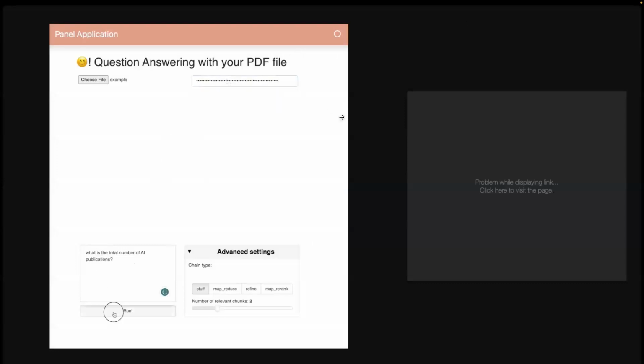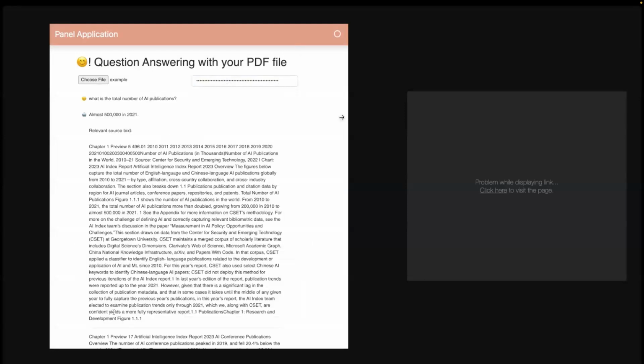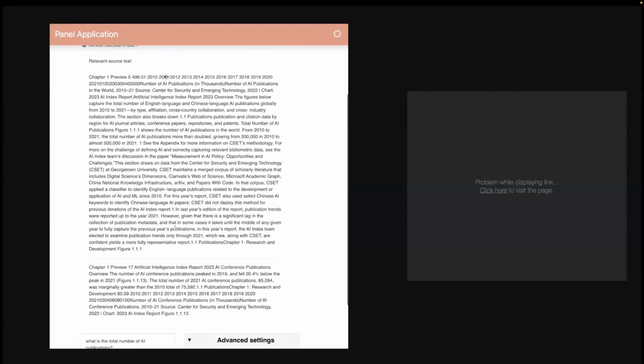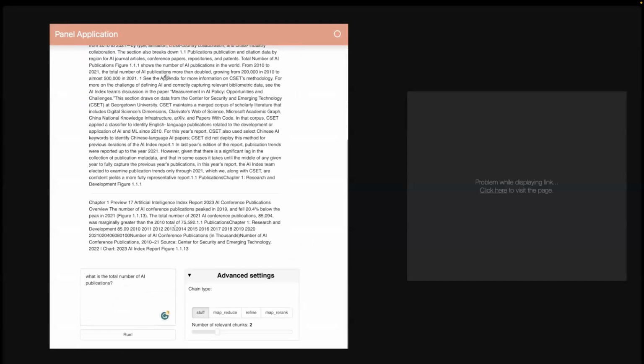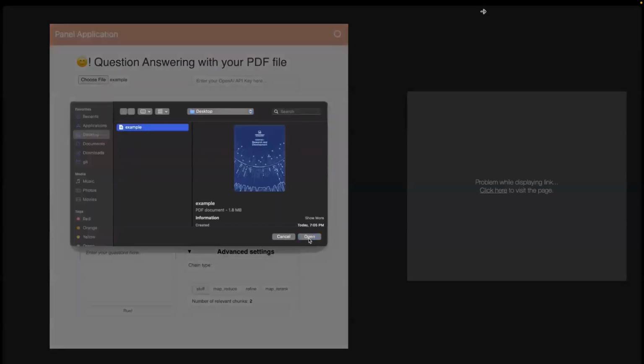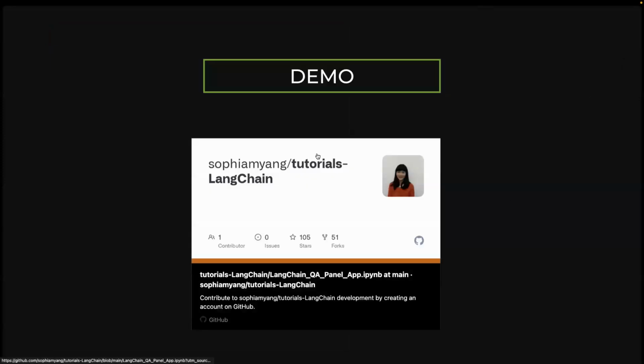In my last demo, I'm going to show you how I built this chatbot using LangChain and Panel, where I basically have a chatbot to interact with my PDF file and ask questions, and it was able to give me an answer. Okay, so the code is here in this notebook.